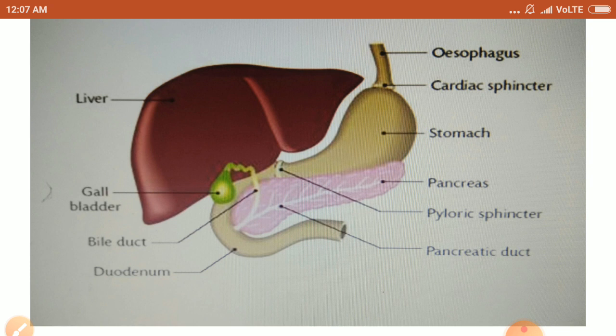Now the pancreas secretes pancreatic juice, which contains three enzymes. Trypsin helps in the digestion of protein. Amylase helps in the digestion of sugar, starch. Lipase helps to break down emulsified fats.